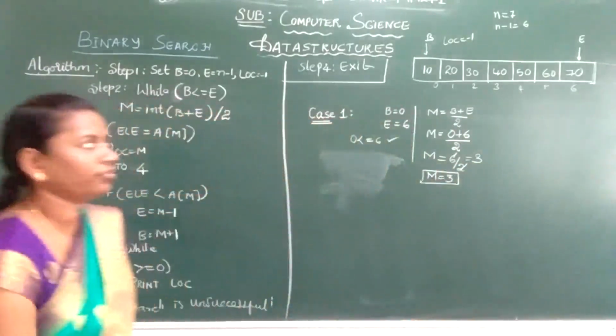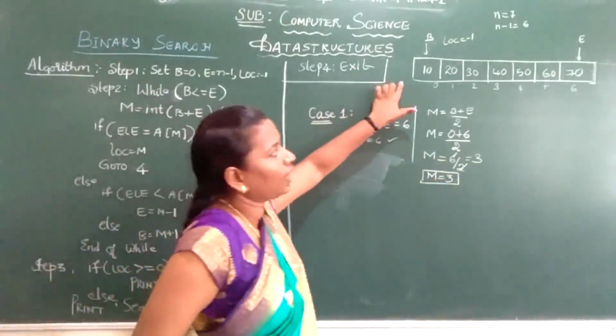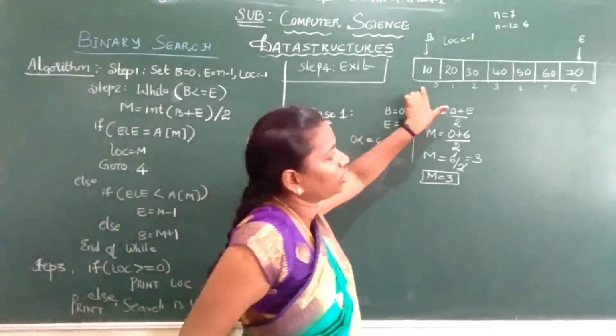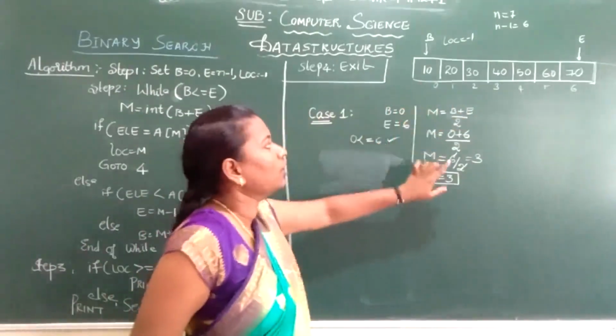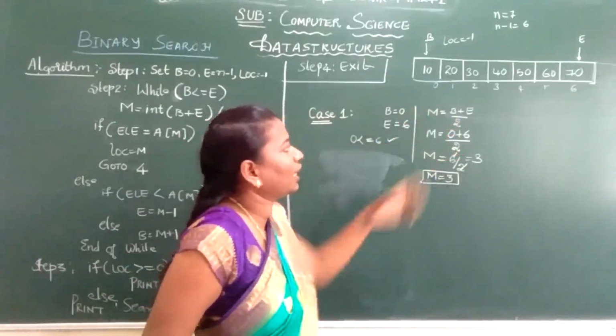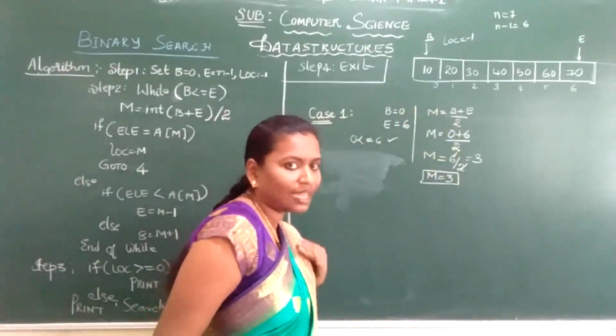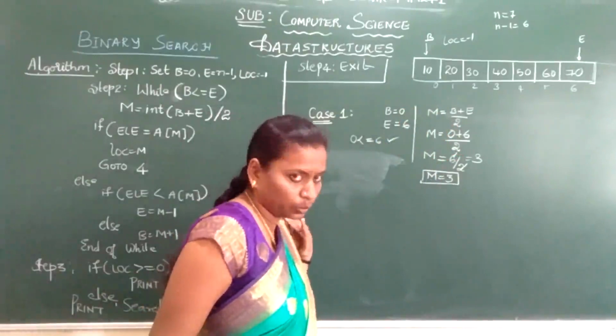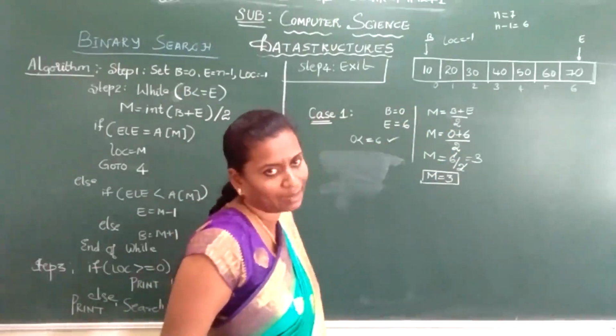I repeat what we have done. We have taken an array. The array starts from 0, so 0 to 6, that is n minus 1. So ending is 6, your beginning is 0. How to calculate the mid element? Beginning plus ending divided by 2 will give the mid element. I got the mid element 3.